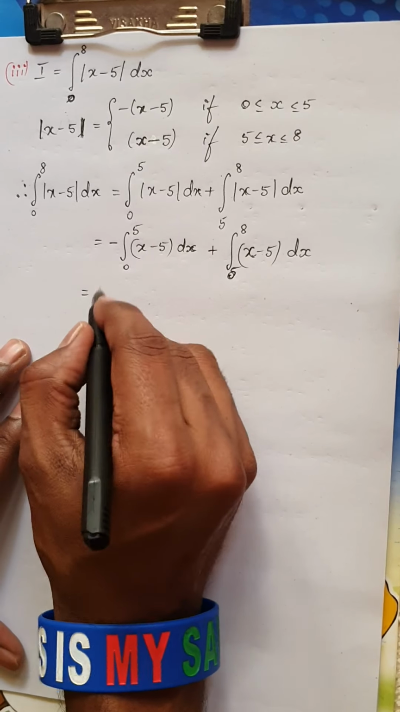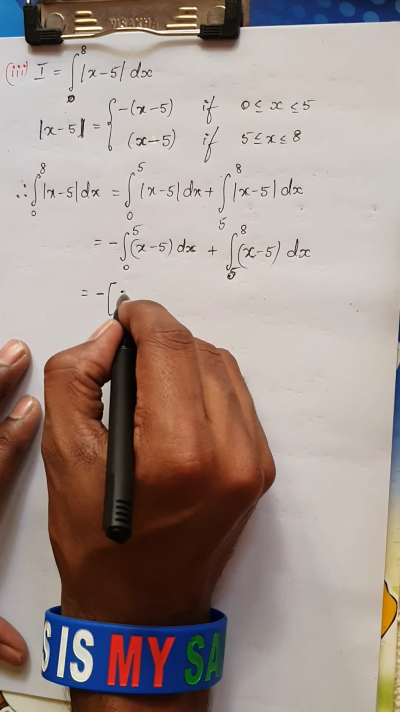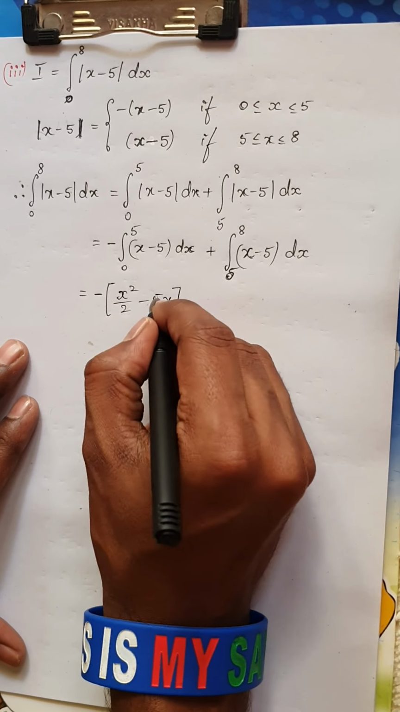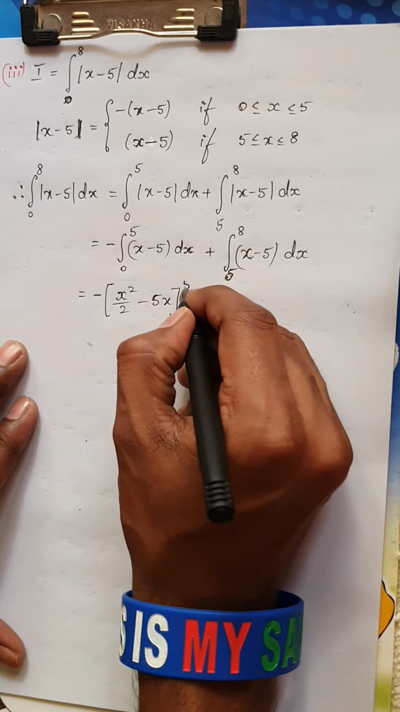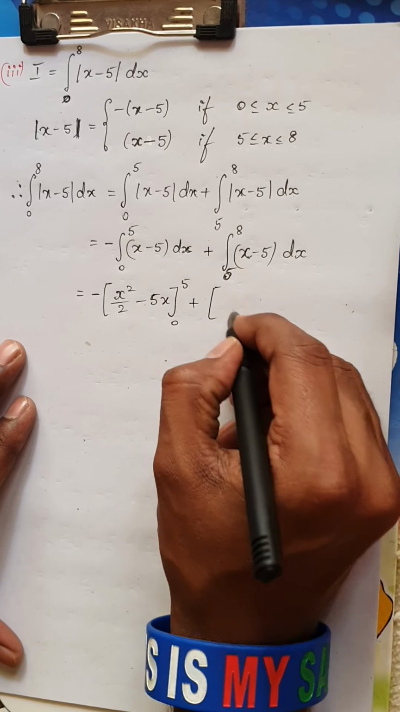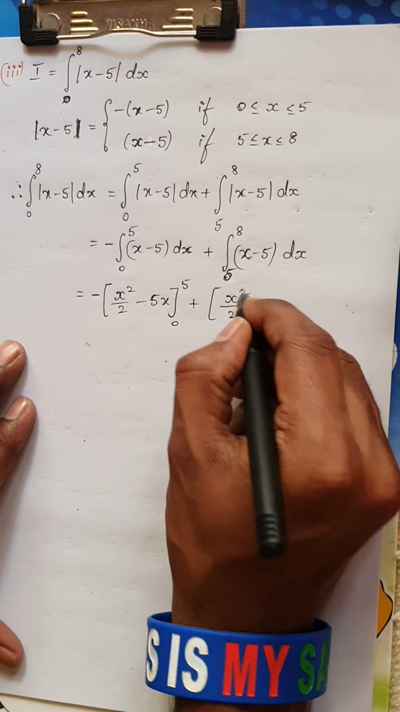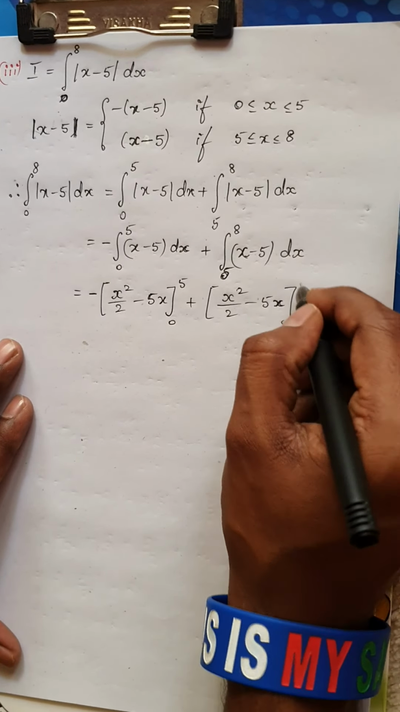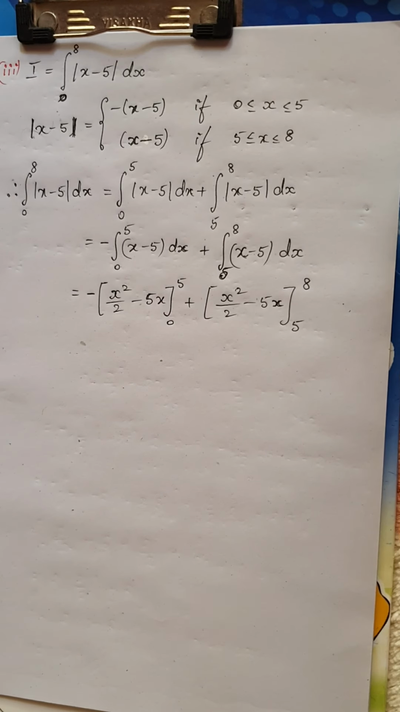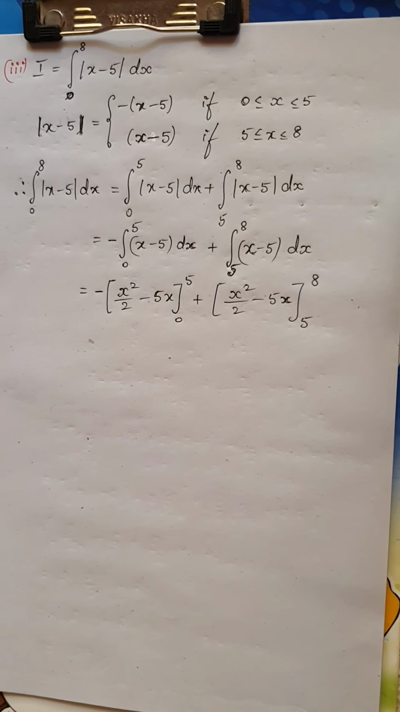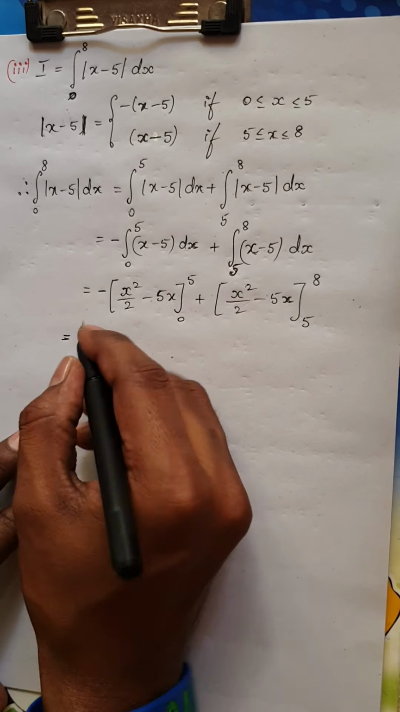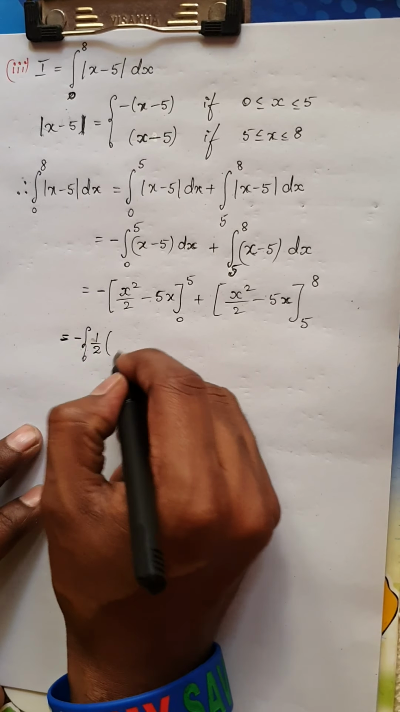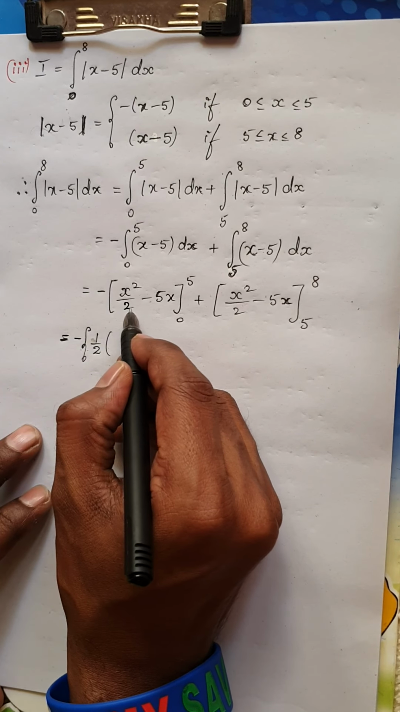So this is nothing but minus, now let me integrate. Integral of x is x square divided by 2 minus integral of 5 is 5x. We know these are basic integrals within the limit 0 to 5. Okay, plus similarly integral of x is x squared by 2 minus 5x within the limit 5 to 8. Okay, right. Let us apply the limits now. I have a minus sign, keep it outside. Half I have, let me keep it outside because this 1 by 2 does not affect the limits.